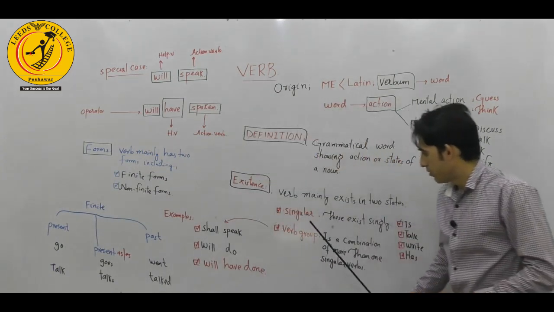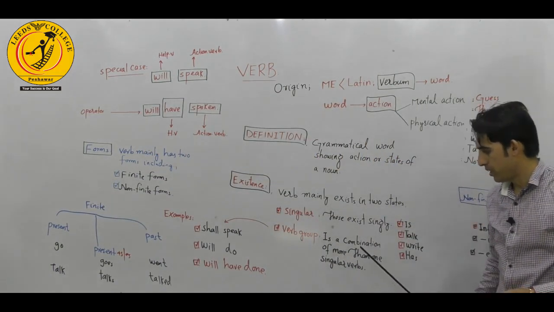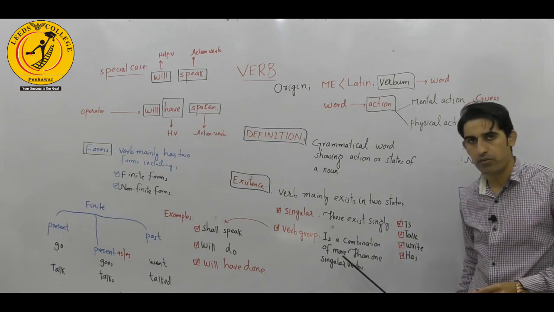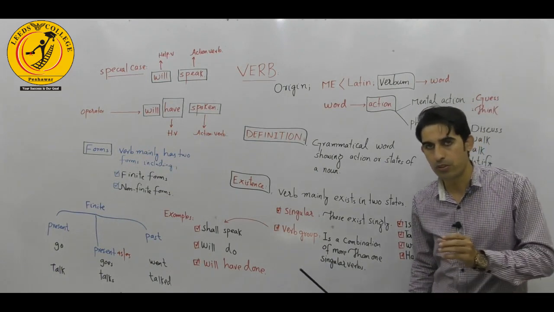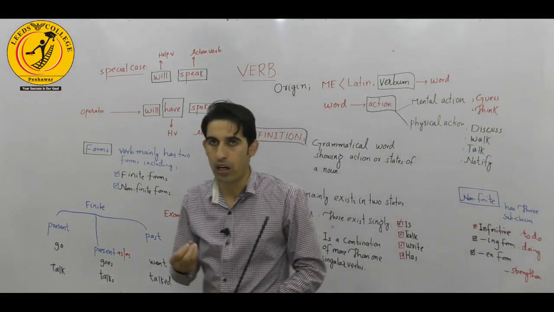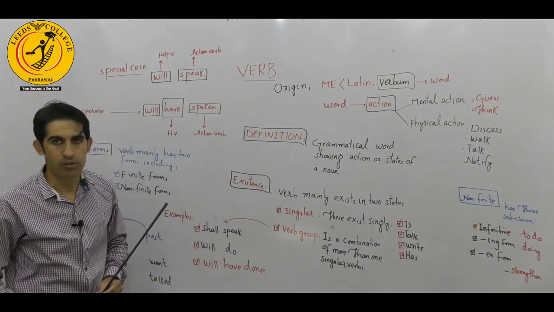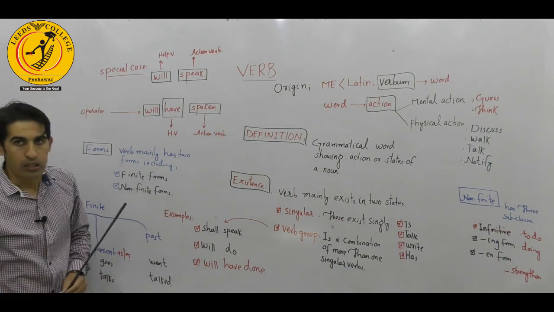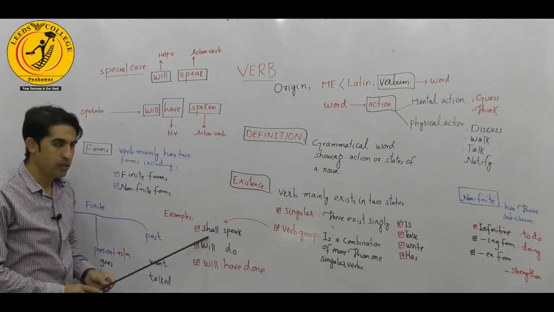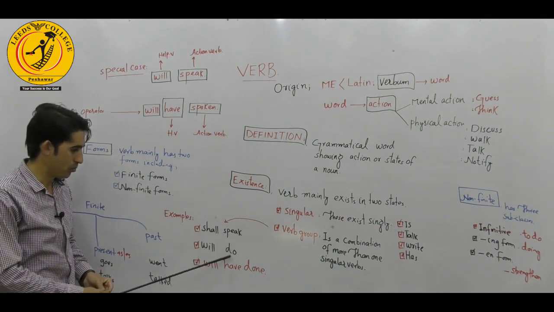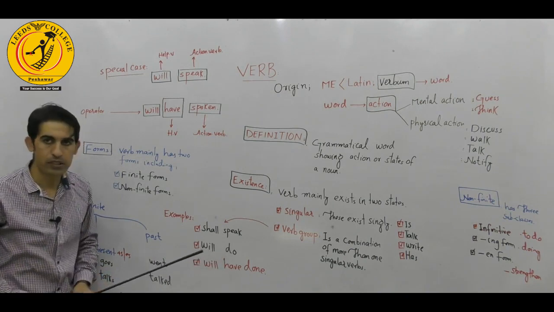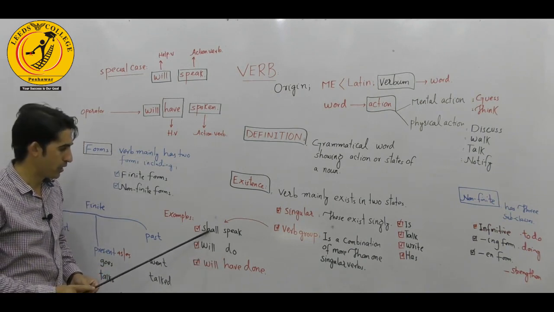Coming down to the verb group, it is a combination of more than one singular verb. Two singular verbs, three verbs, maybe operator, helping verb, and action verb combine, and they form a verb group. Examples given include shall speak, will do, and will have done. Take case number one, we have two verbs, shall and speak.